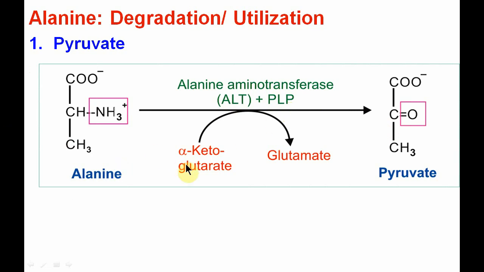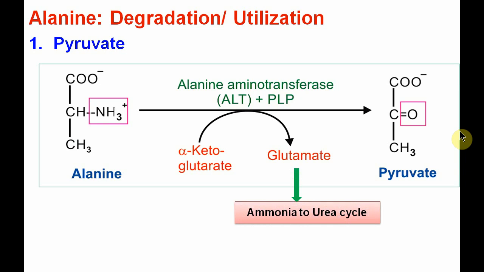So alanine and alpha ketoglutarate are transaminated to form glutamic acid and pyruvate. The glutamic acid further enters into the urea cycle, where ammonia is converted to urea, and pyruvate is further utilized to form glucose. So it is called a glucogenic amino acid.